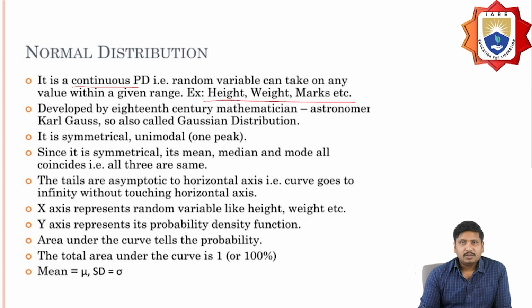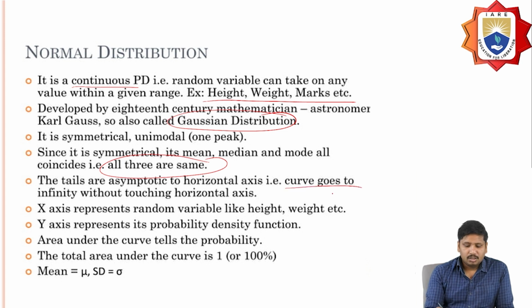Examples are height, weight, and marks. It was developed by the 18th century mathematician and astronomer Gauss, so it is also called the Gaussian distribution. It is symmetrical and unimodal, and since it is symmetrical, its mean, median and mode all coincide. The tails are asymptotic to the horizontal axis, so the curve goes to infinity without touching the horizontal axis.